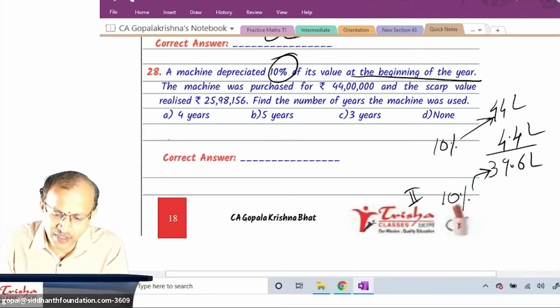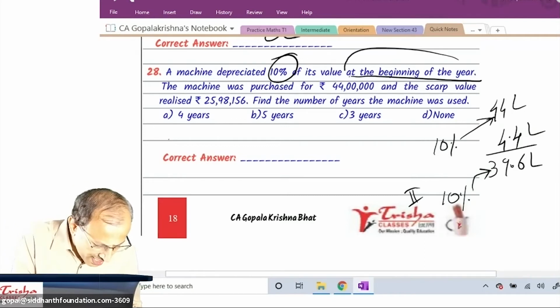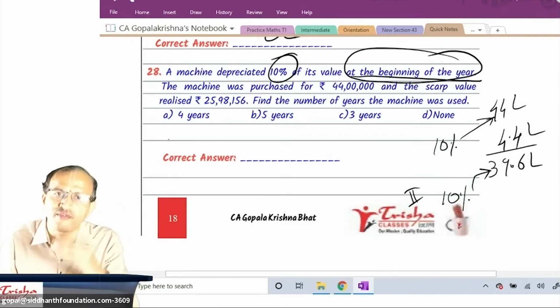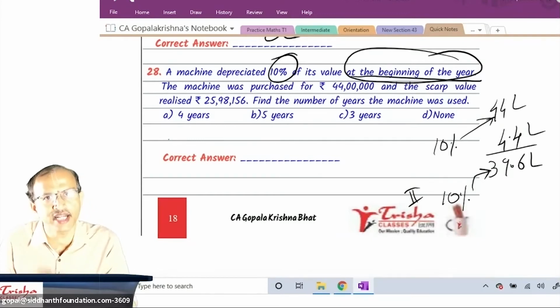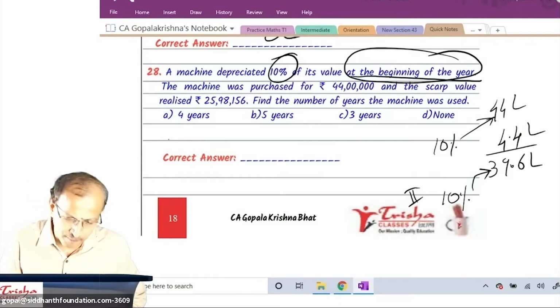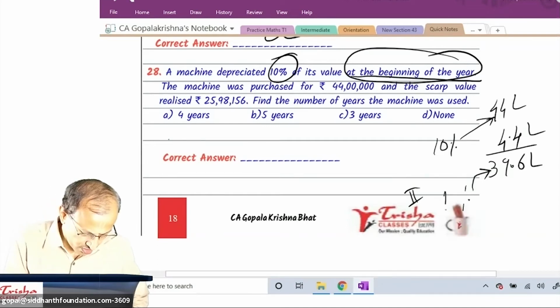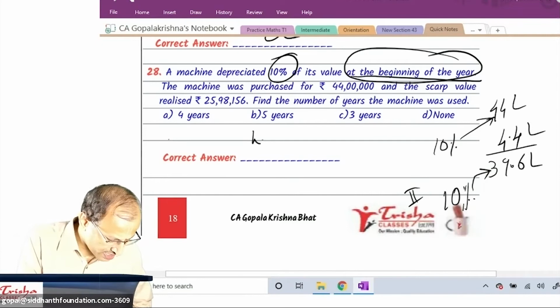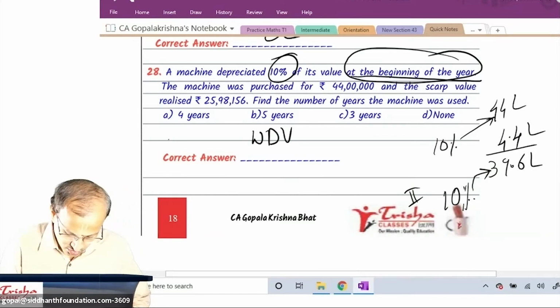All of you agree with me? 10% of its value at the beginning of the year. Every year beginning value reduces. Second year got over, third year again reduces. Therefore, which method do you have to apply? WDV. You have to apply WDV. Write down the method is WDV. So, solution.